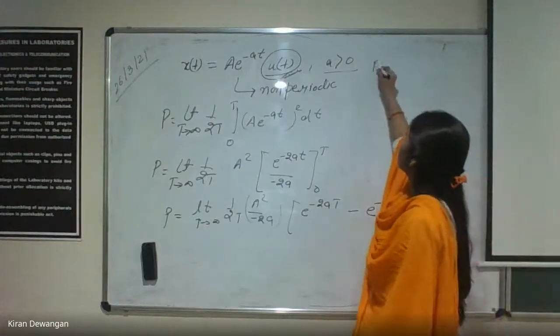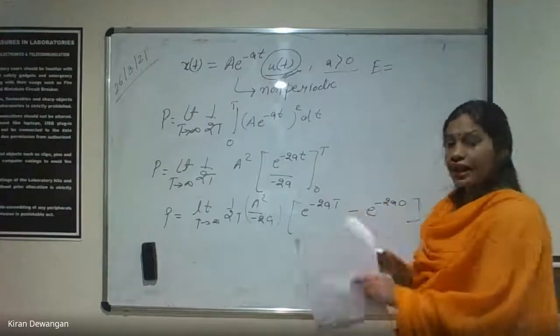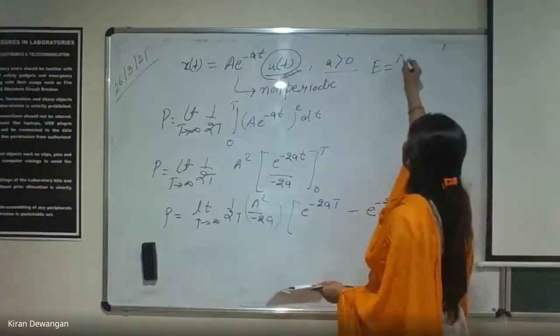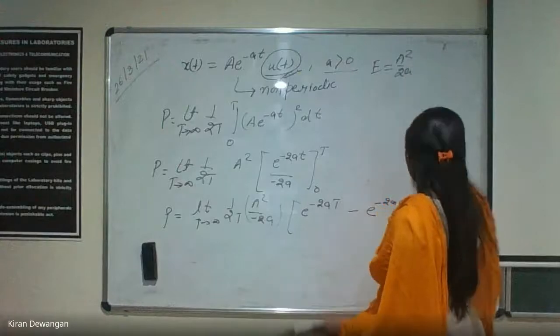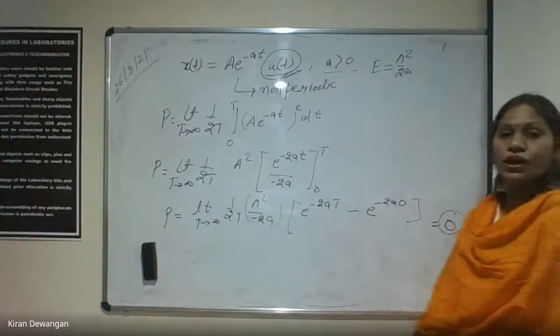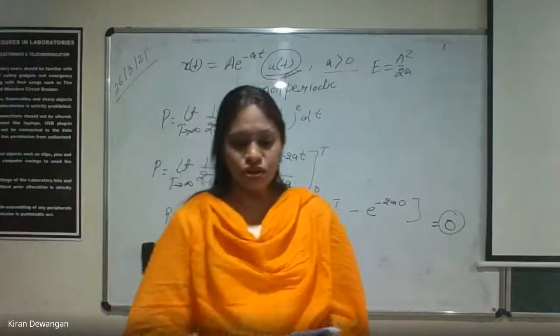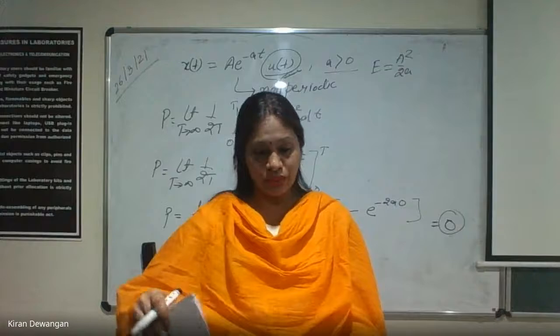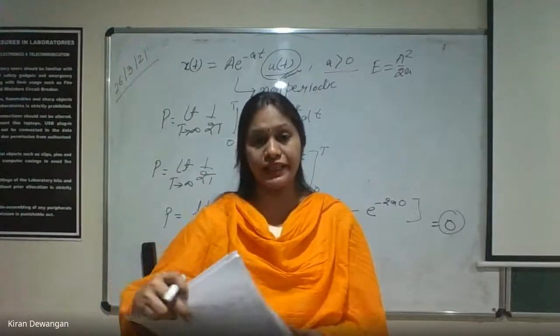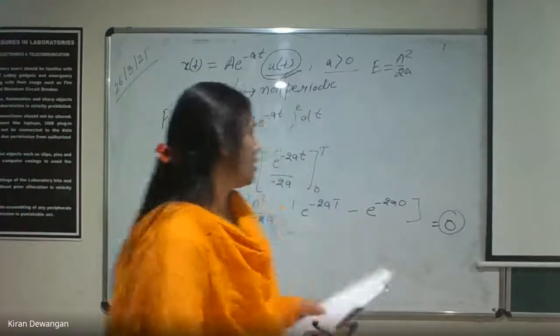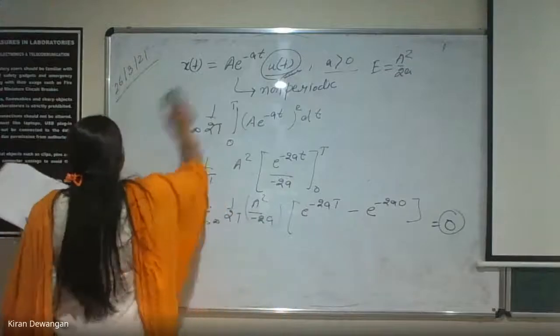How much energy did we get? Energy was a square by 2a, right? Energy was a square by 2a, and the power is coming 0, and hence it will be an energy signal again. Clear? So this is how we calculate and find whether the signal is an energy signal or not. Okay, now let us do another question.